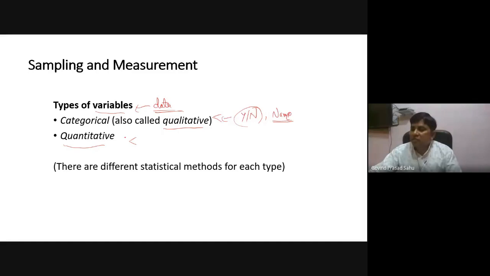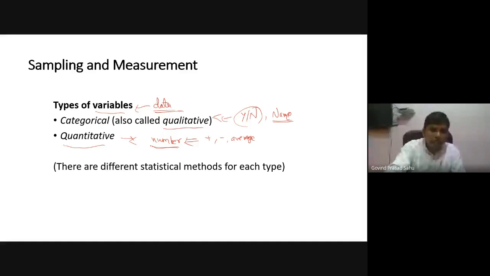Quantitative data is what we are capable of quantifying in terms of numbers, and the operations on numbers are also available, like sum, subtraction, addition, average, etc. That is basically quantitative data.